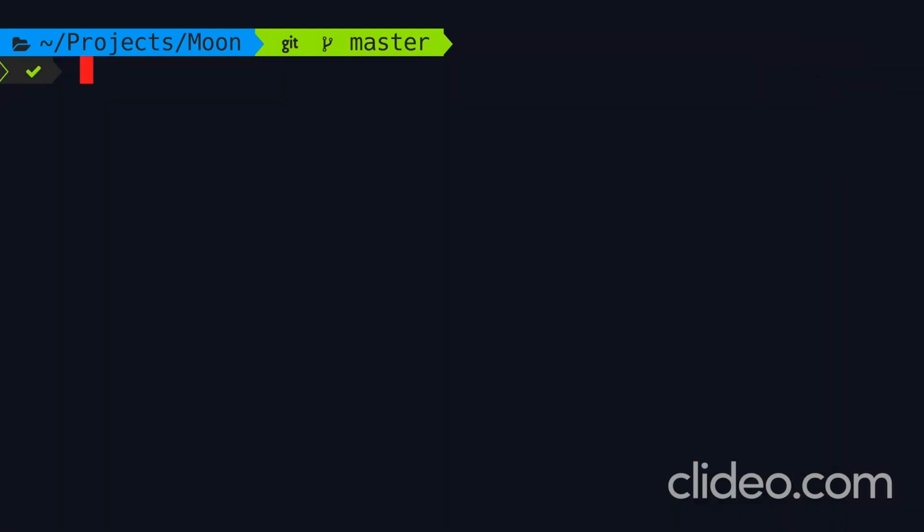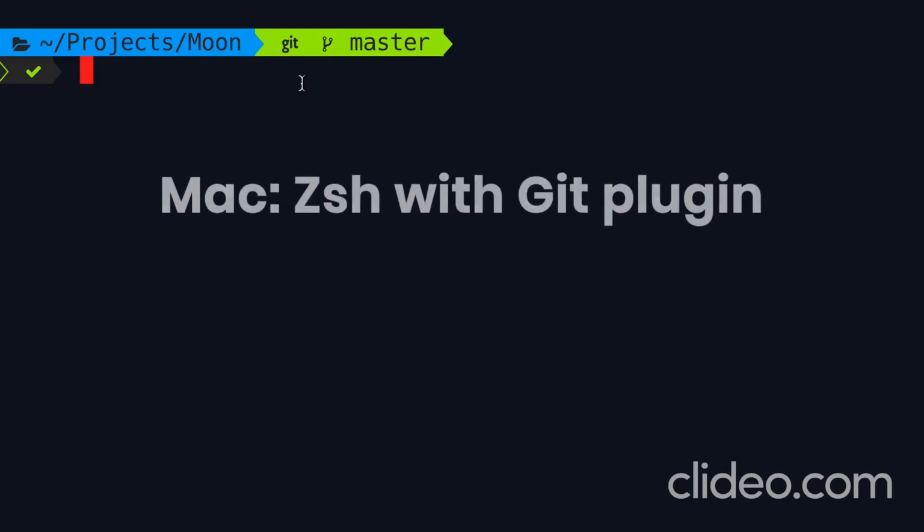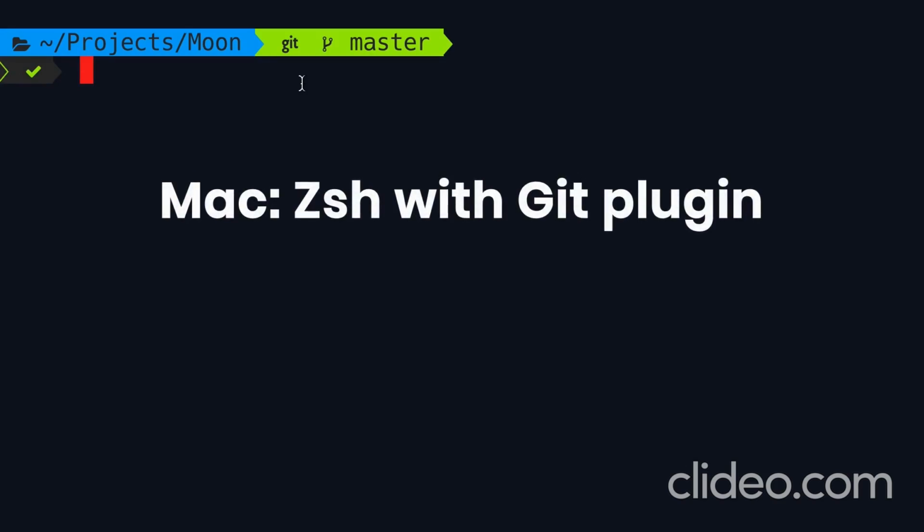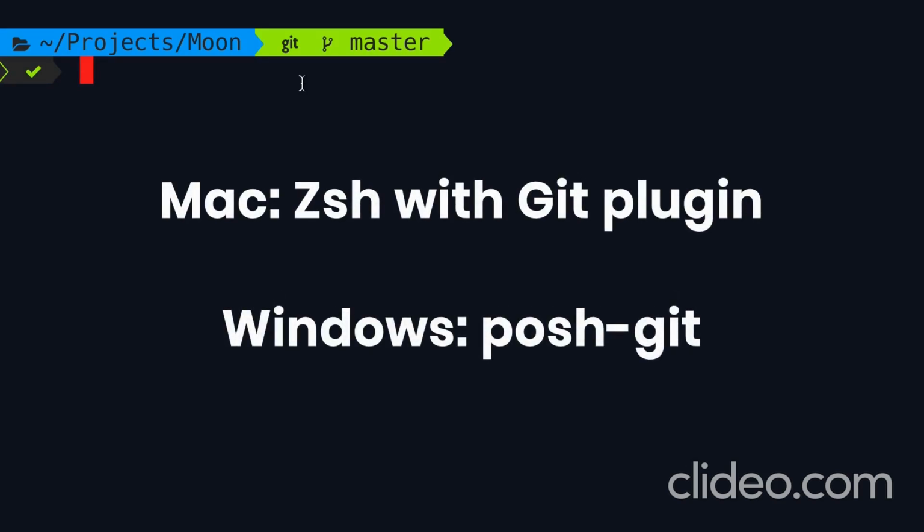Let me show you. So back in the terminal, look at this green marker. It says Git. That means we have a Git repository in this directory. Now, if you want to have a pretty colorful terminal window like this, on Mac, you need to install ZSH or Z-Shell, and on Windows, you need to install PoshGit. But don't worry about it now. These tools are completely optional to use Git. It's just for making things pretty.